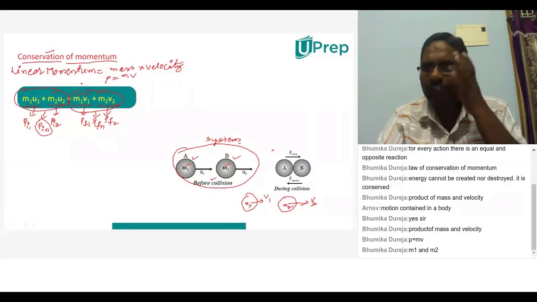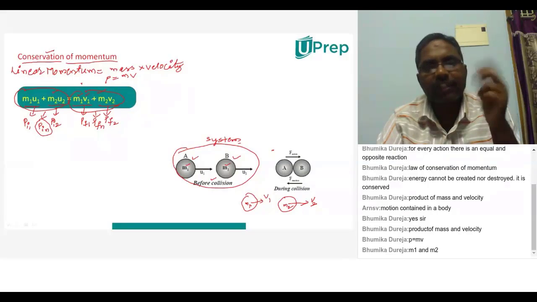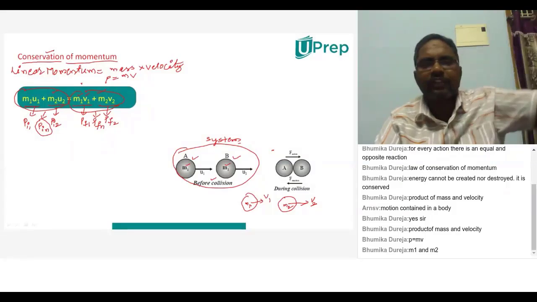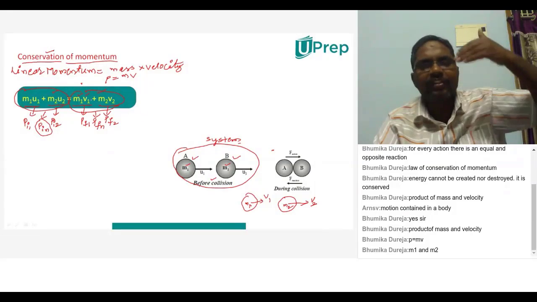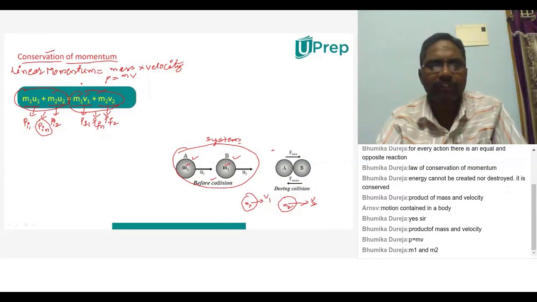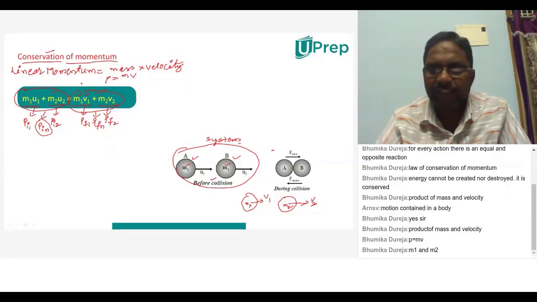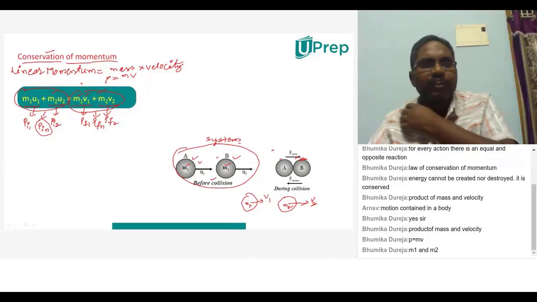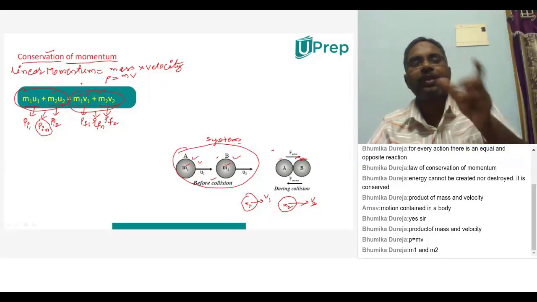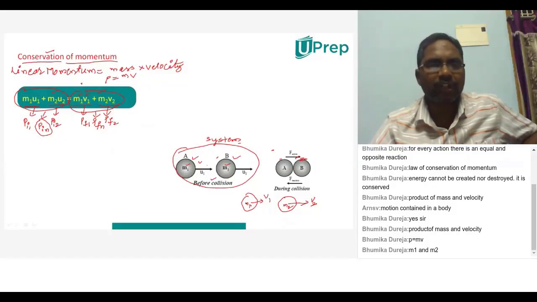So just now we learnt the law of conservation of energy: energy can neither be created nor destroyed, but the total energy will remain constant. How will total energy remain constant? By transferring energy from one form to another form. And here also the same thing will happen. In this system, the total momentum will remain constant. But what happens is the momentum of the first object may be transferred to the second object, or momentum of the second object may be transferred to the first object. But total momentum will remain constant. So that is what you have to understand.